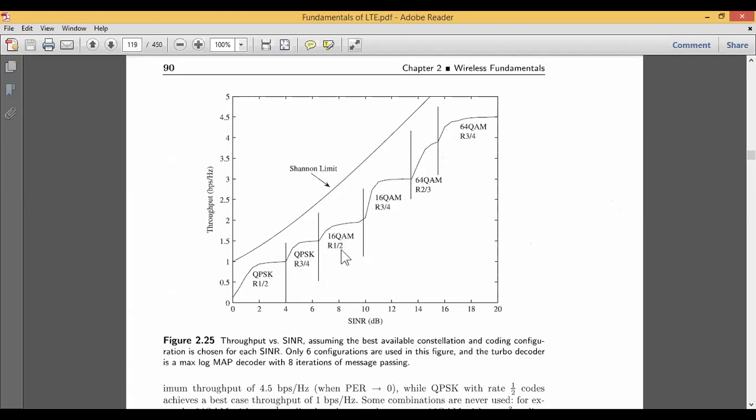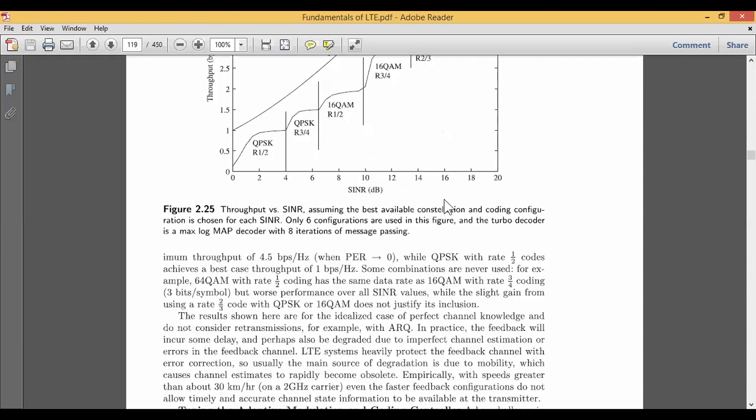If the rate is 1/2, again I can go for the 16 QAM mechanism. The graph just goes on increasing in a different fashion, but it completely depends upon which type of mechanism you are trying to adopt, and how many types of configuration you adopt in this particular adaptive modulation mechanism.